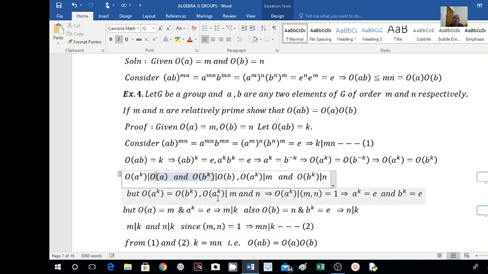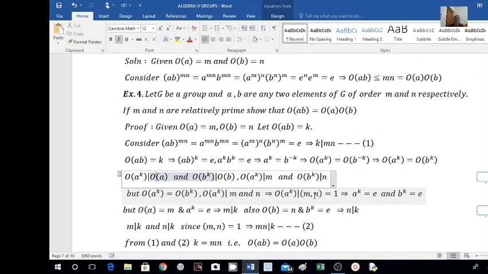Then order of A raised to K divides M, and as well it divides N, because order of B raised to K divides N, and this order of B raised to K is the same as order of A raised to K. So order of A raised to K divides M as well as N. If order of A raised to K divides both M and N, then order of A raised to K, which is some integer, must divide the greatest common divisor of M and N.